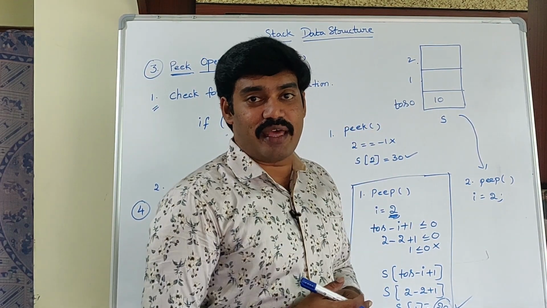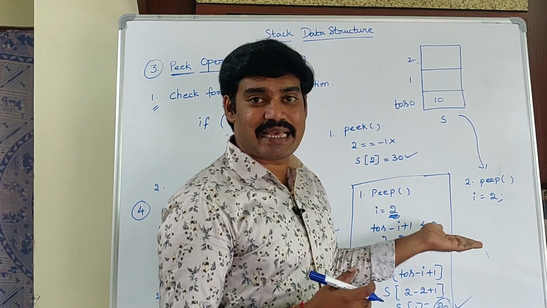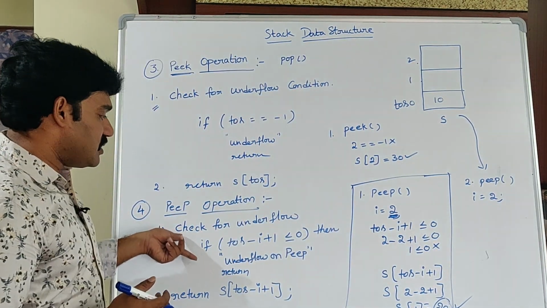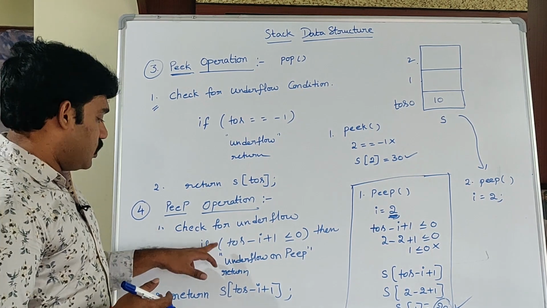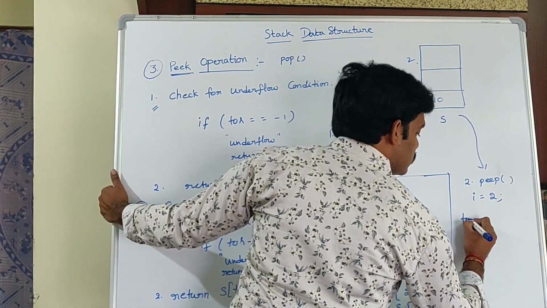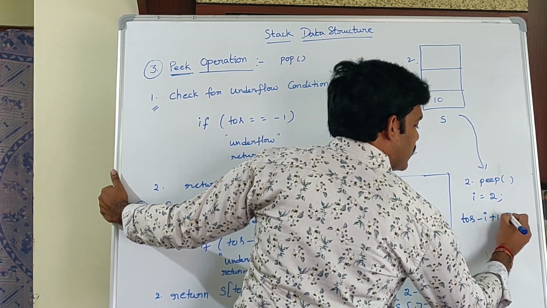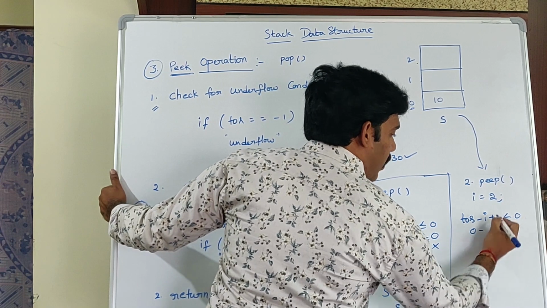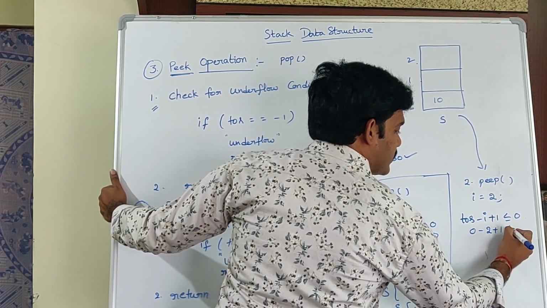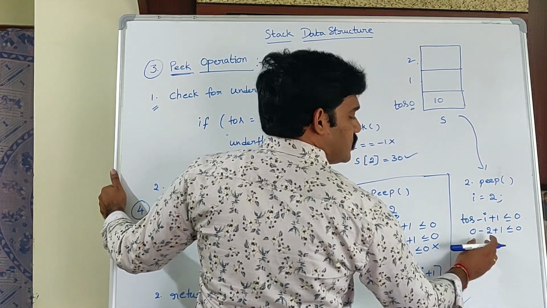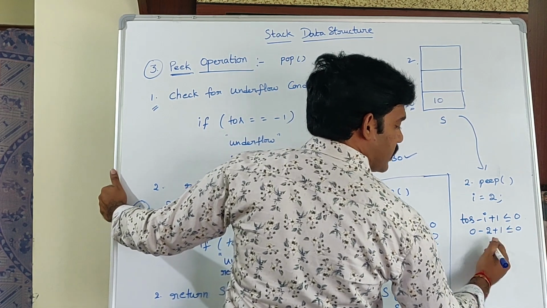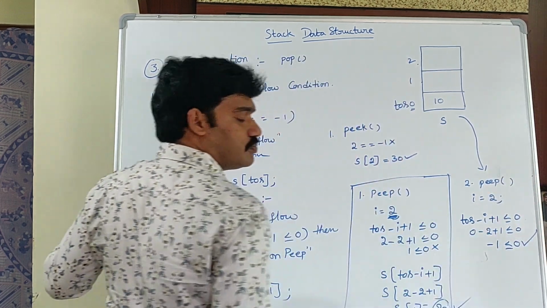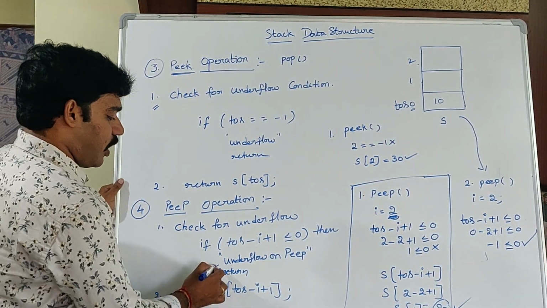Stack contains only one element. From the top of the stack, is there any second element? No second element. For that particular purpose, this is the underflow condition for peep. So TOS minus I plus 1 is less than or equal to 0 or not. What is TOS? 0 minus 2 plus 1 is less than or equal to 0 or not. 0 minus 2 plus 1, that is minus 1, less than or equal to 0. Condition is true. That means underflow on peep.